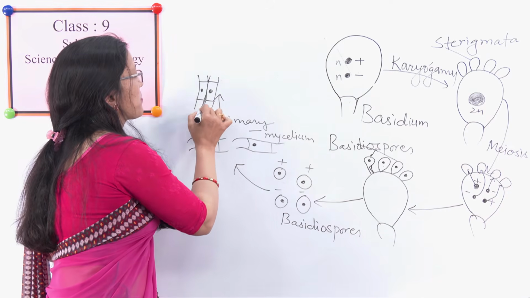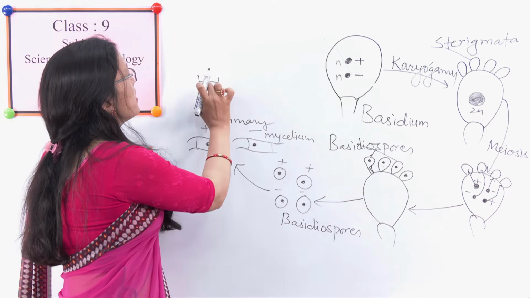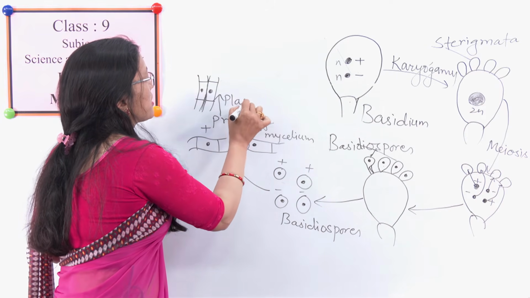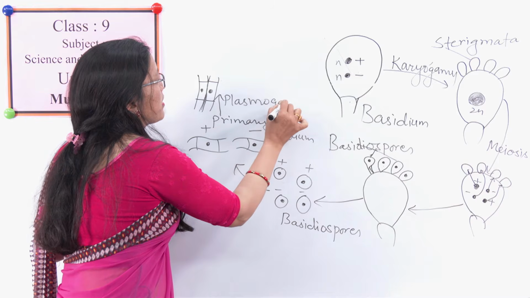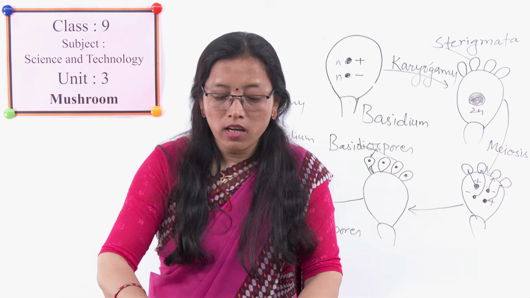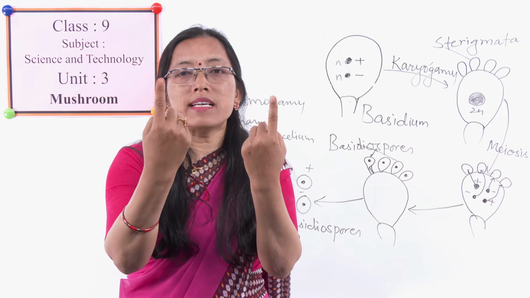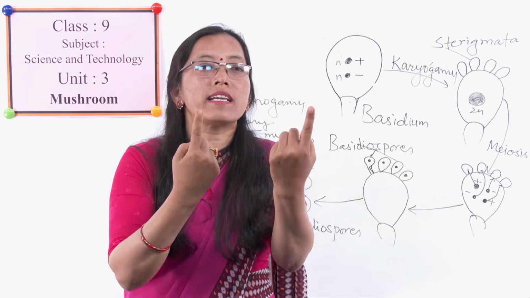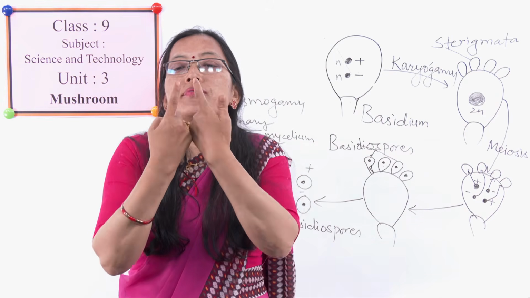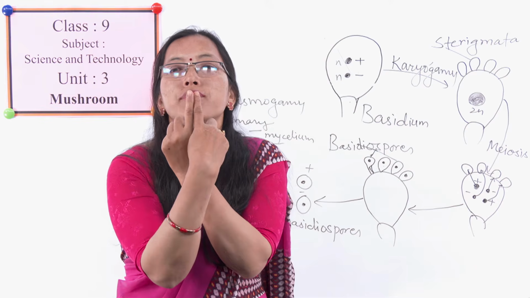This process is called plasmogamy, which means the cytoplasm is fused. One primary mycelium is plus strand, one is minus strand, and they are fused together in this way.